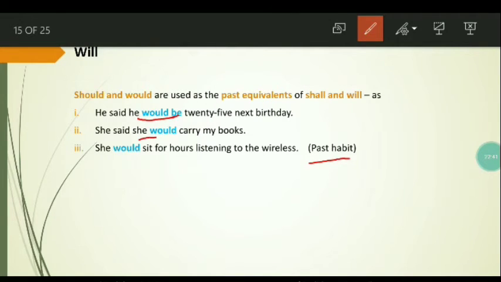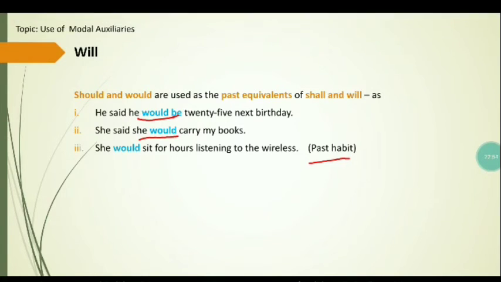She would carry your books. It shows the volition. And in the third example, would shows the characteristic habit, or the past characteristic habit, of a particular person. So should and would are used as the past equivalents of shall and will.